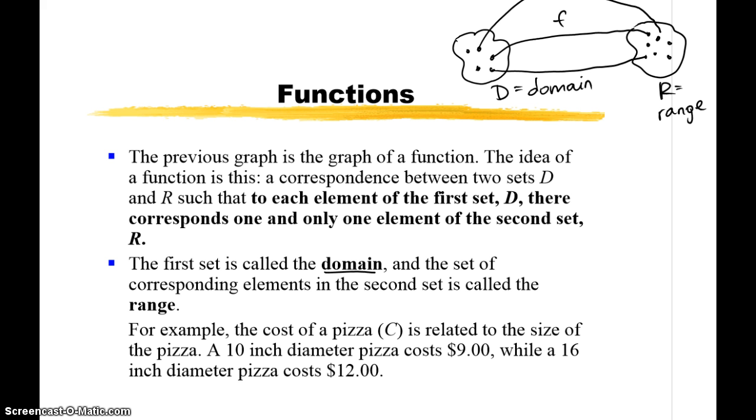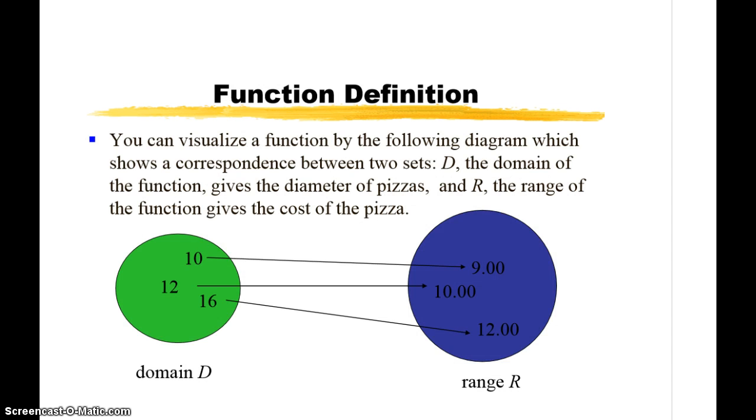The cost of a pizza, which we'll denote by the letter C, is related to the size of the pizza. Everyone's ordered pizza, you guys know that. So a 10-inch diameter pizza, for example, costs $9, while a 16-inch diameter, a much bigger pizza, costs $12. Okay, well, to visualize this again with this idea of sets with domain and range, visualize a function by the following diagram, which shows the correspondence between the two sets.